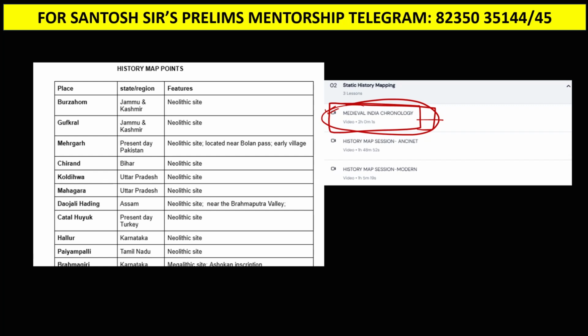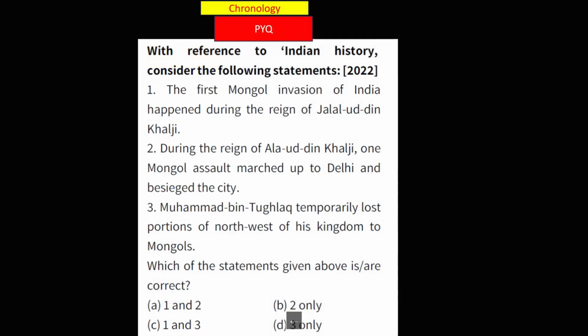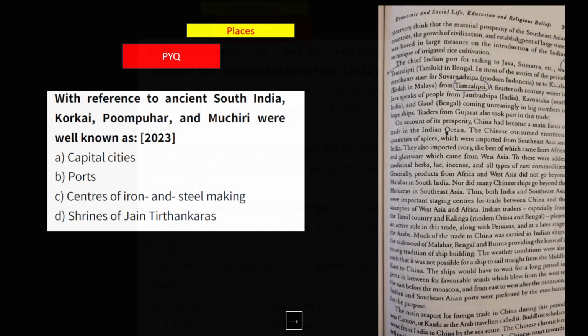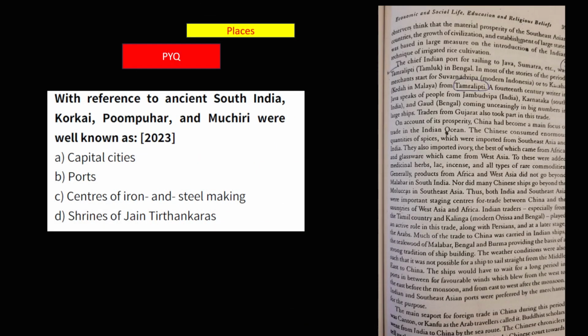The next type of questions are places based; a lot of questions are coming on places. For example, this is the old NCERT book chapter, Economic and Social Life, Education and Religious Belief. You can see Tamralipti, an important port town. So this can come in future. I am just showing you how you have to read.